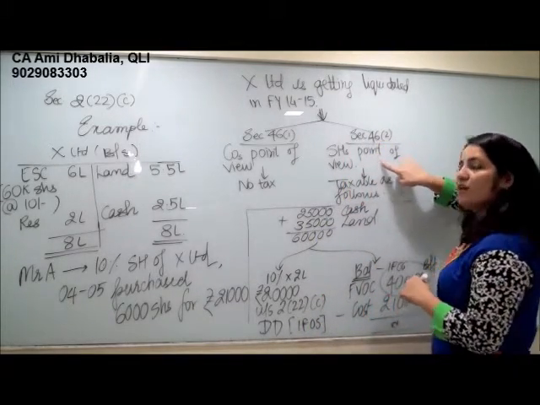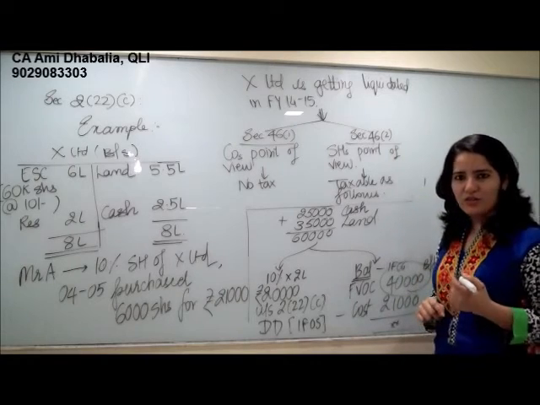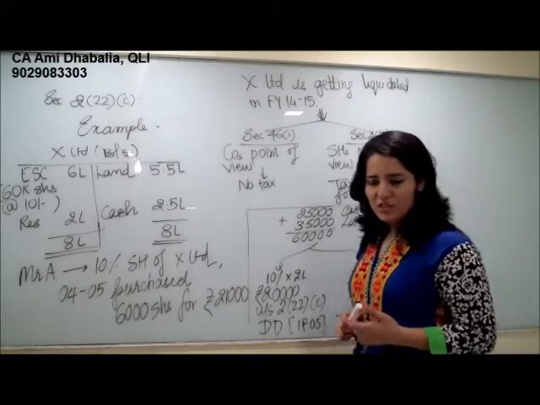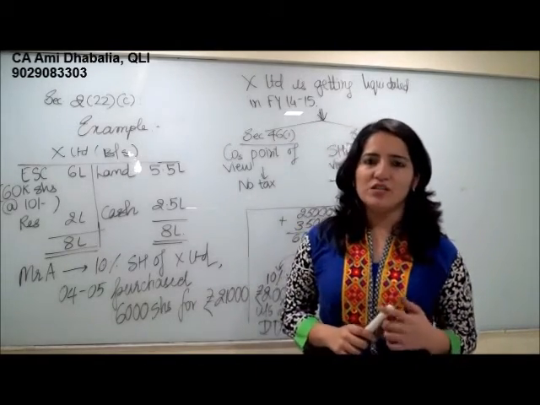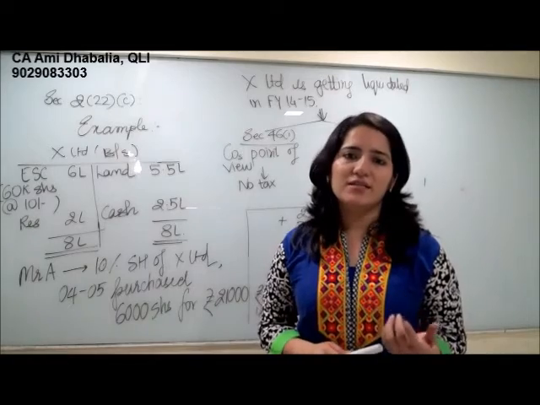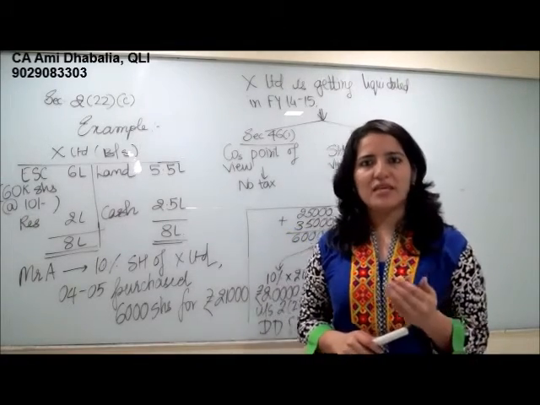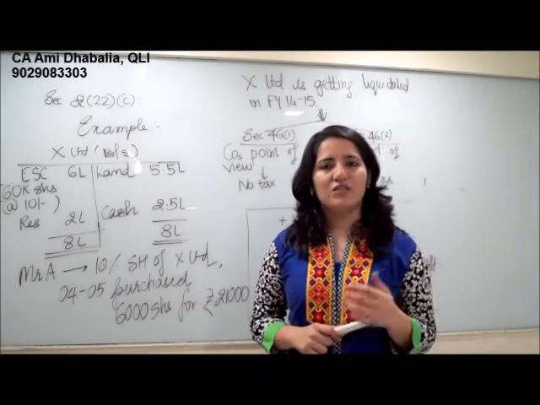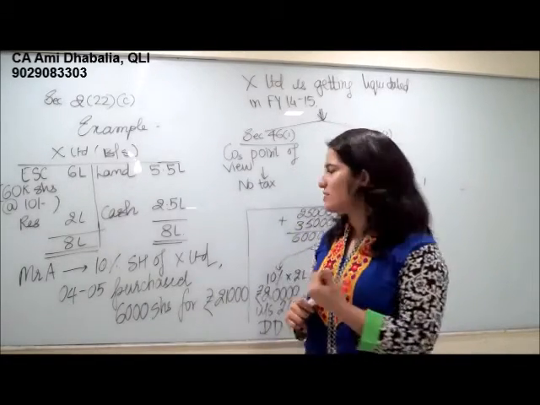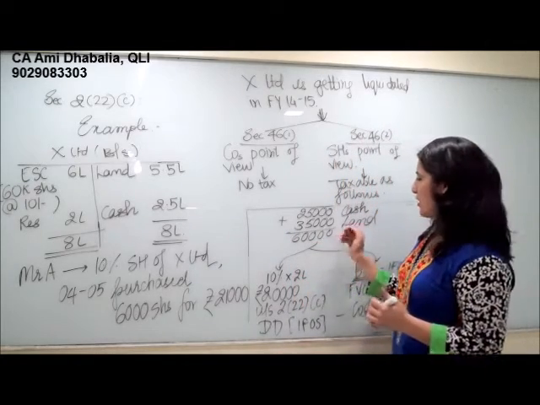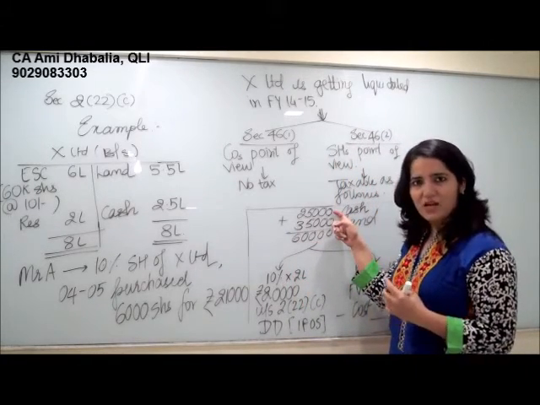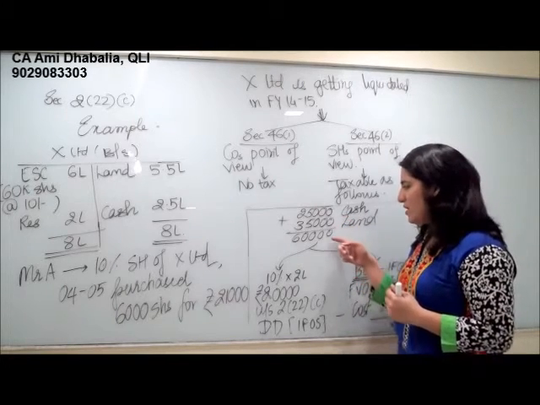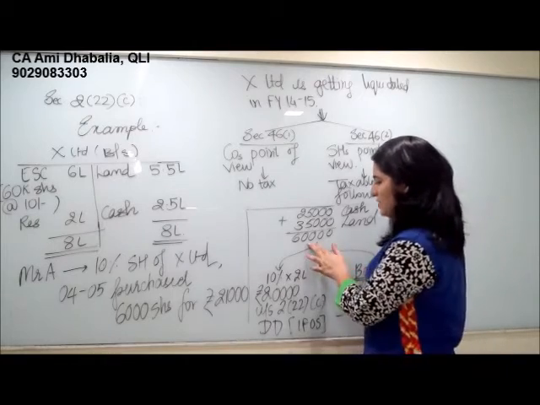46.2 states the shareholder's point of view, that is how the shareholder shall be taxed as follows. Now suppose on liquidation, the shareholder will have to surrender his share. Because he will surrender the share, to the extent of the company's liability, the shareholder will receive certain assets. In this example, suppose the shareholder receives cash worth 25,000 and land worth 35,000. Total sums up to 60,000. Now, out of 60,000,